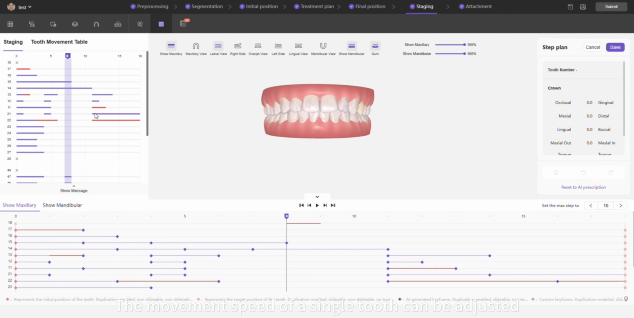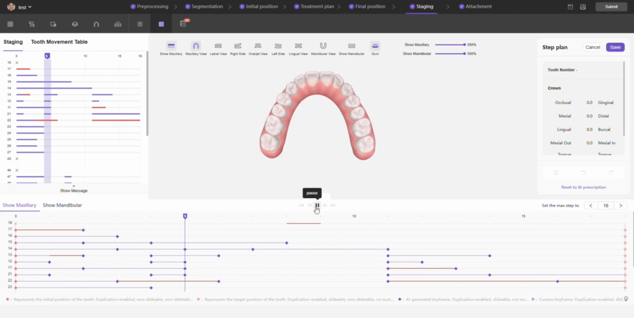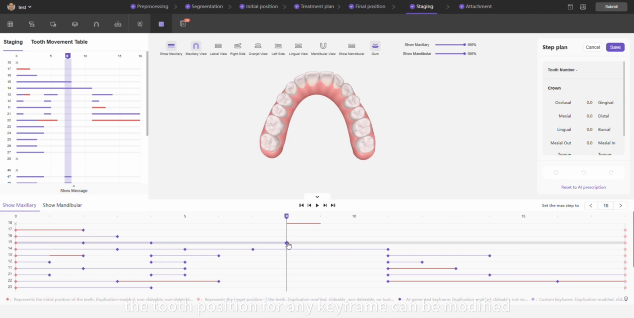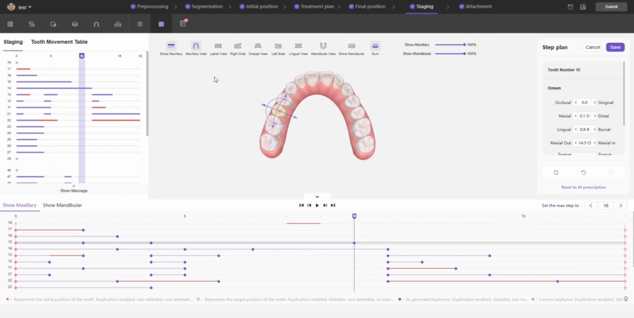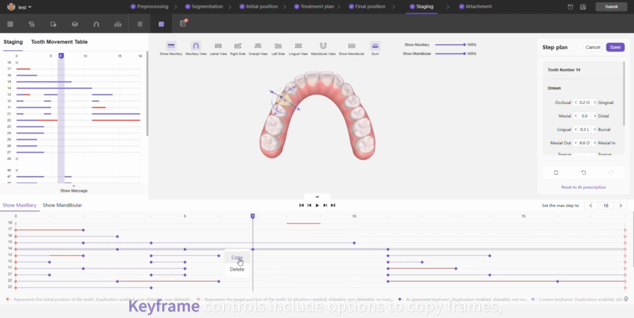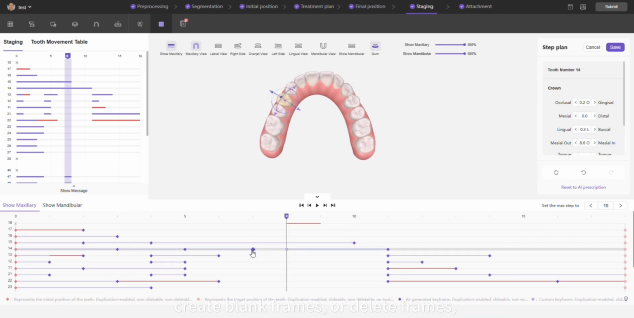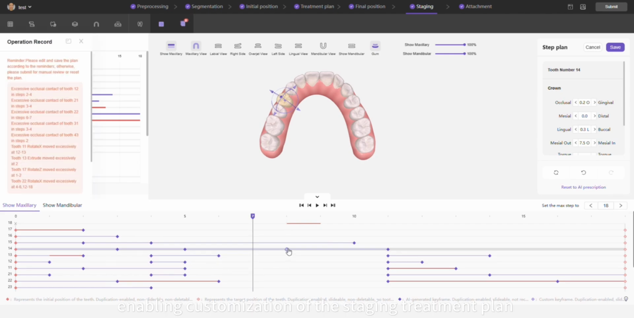The movement speed of a single tooth can be adjusted by dragging the corresponding keyframe slider located at the bottom of the screen. Additionally, the tooth position for any keyframe can be modified to adjust the overall trajectory of the tooth. Keyframe controls include options to copy frames, create blank frames, or delete frames, enabling customization of the staging treatment plan based on specific clinical needs.